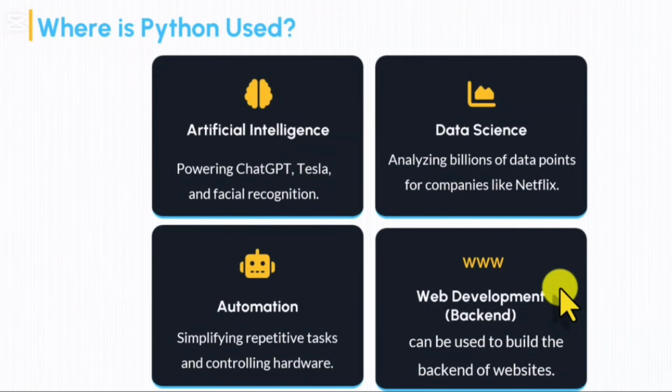As we just talked about, Python is used in artificial intelligence, data science, automation, web development, and big companies like Netflix, ChatGPT, Tesla are all using Python for their software.